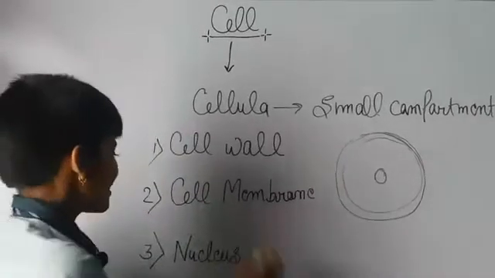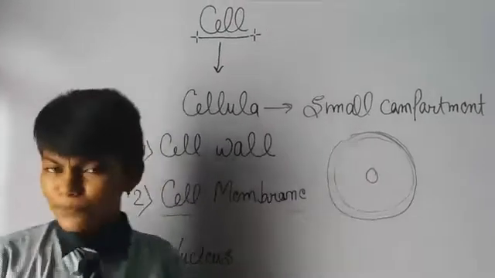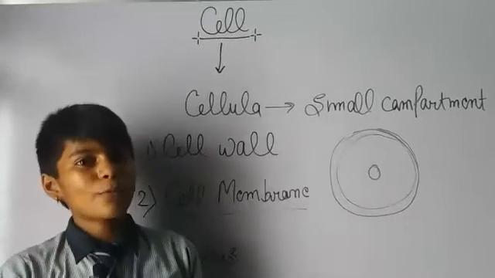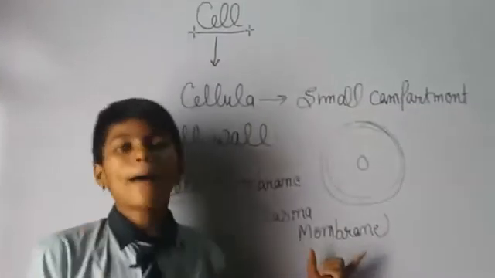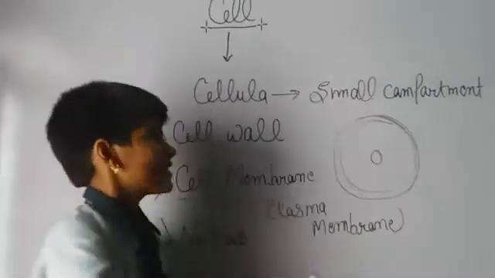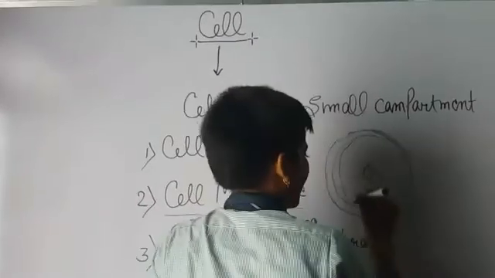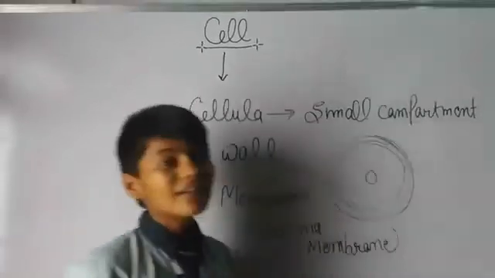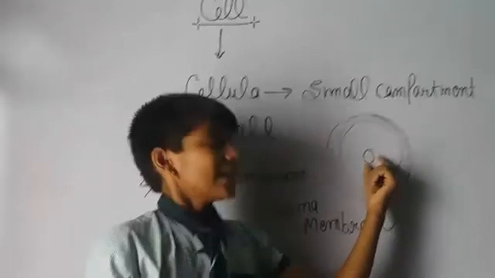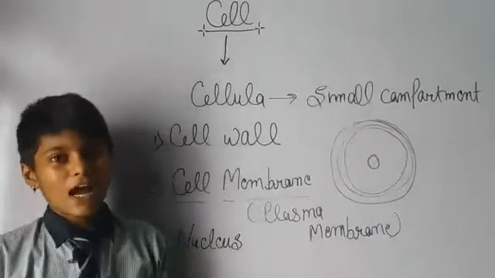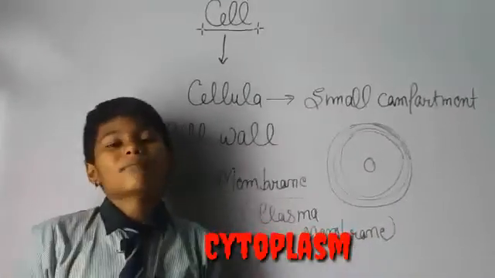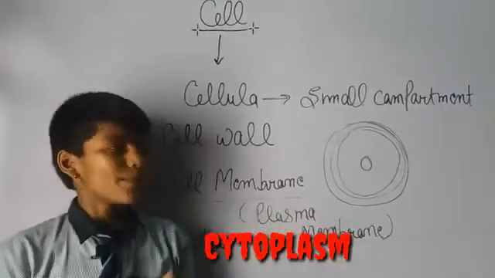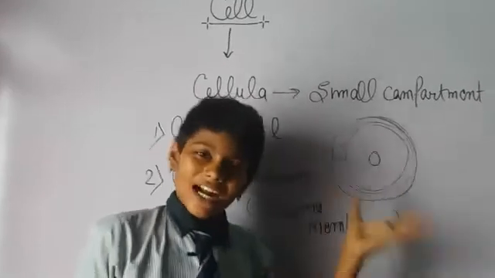Now let's discuss the cell membrane, the second most important part. The cell membrane is also known as the plasma membrane. It is present next to the cell wall and is also an outer covering of the cell, enclosing the nucleus and cytoplasm. Cytoplasm is a jelly-like substance present between the cell membrane and the nucleus.